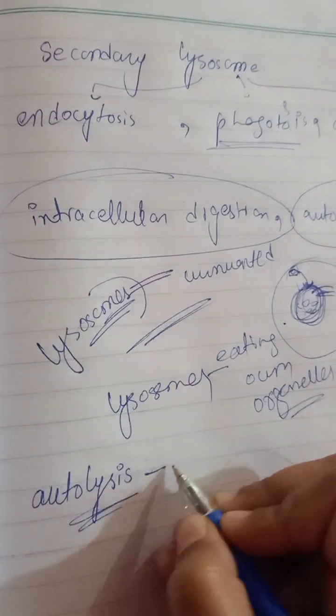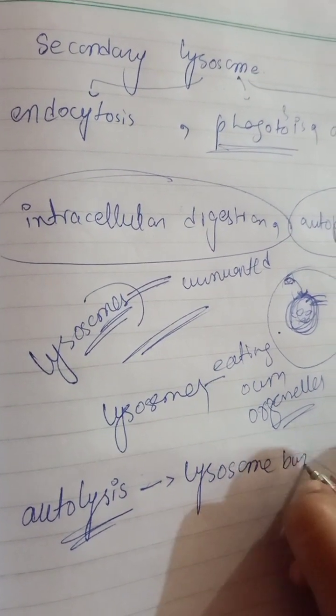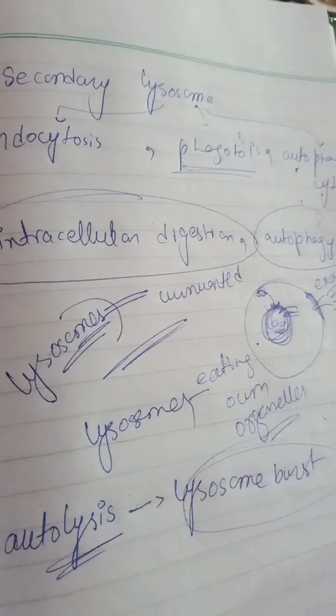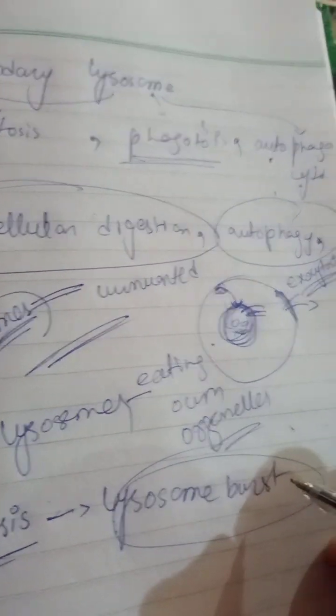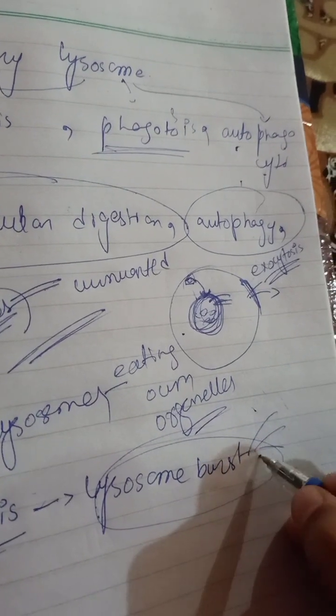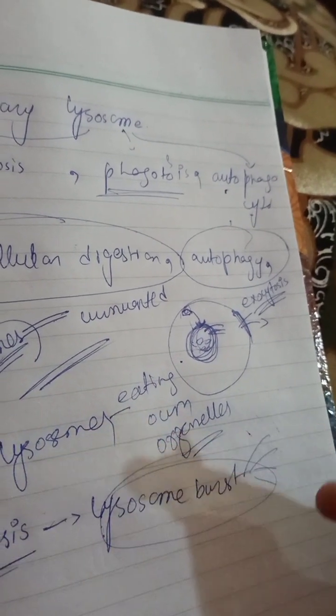And when autolysis occurs, the lysosome will burst, and after the bursting of the lysosome, the hydrolytic enzymes present in the lysosome will be dispersed out into the cytoplasm.